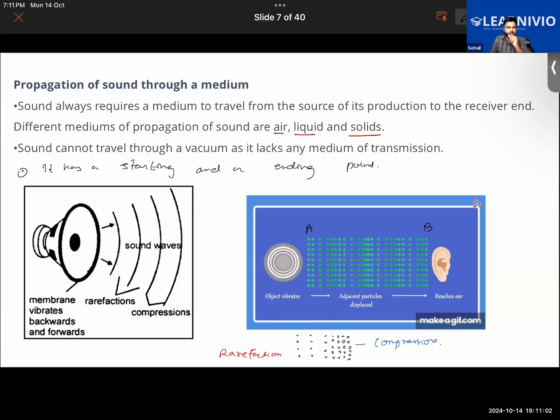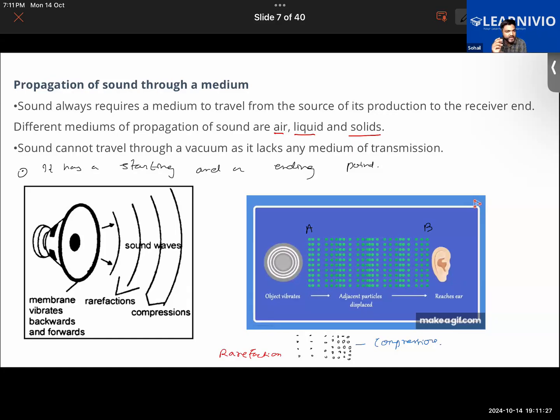Sir, can we see the adjacent particles with the help of a microscope? Yes, you can see it. But you will be required to take the help of an electron microscope, more specifically.